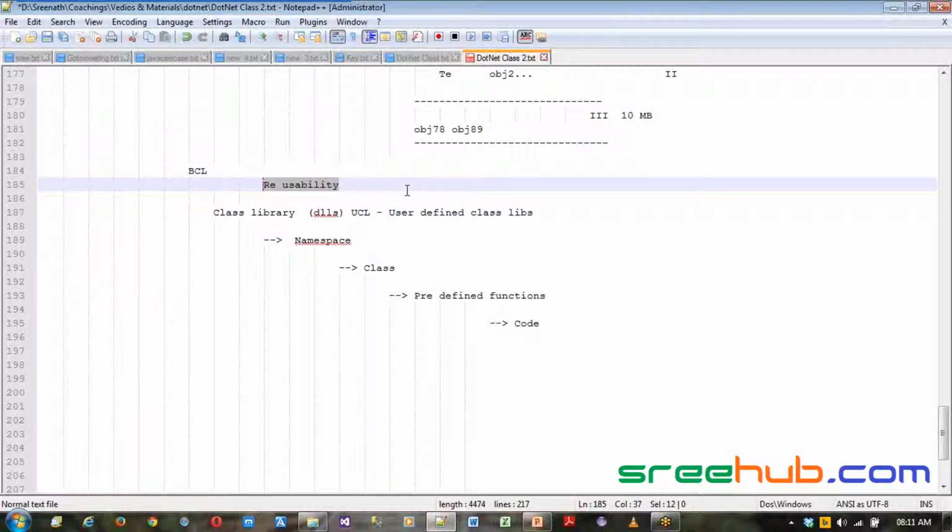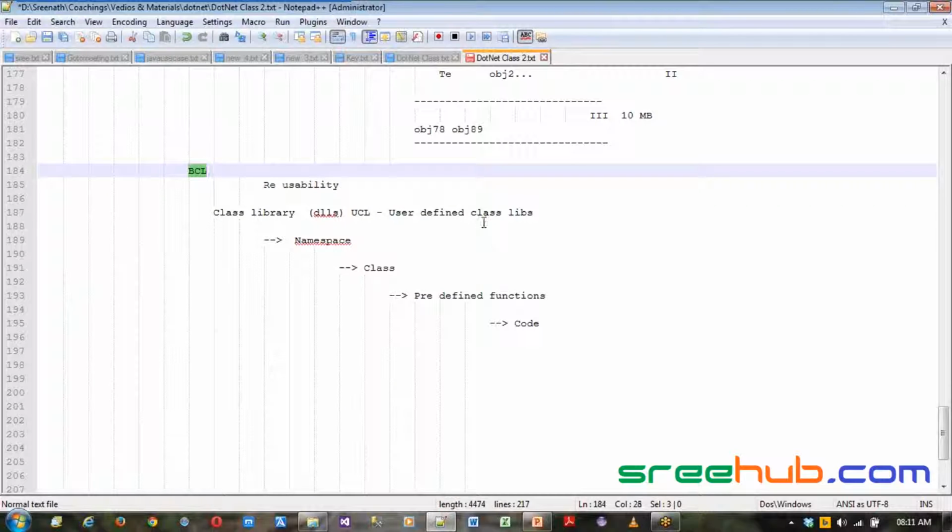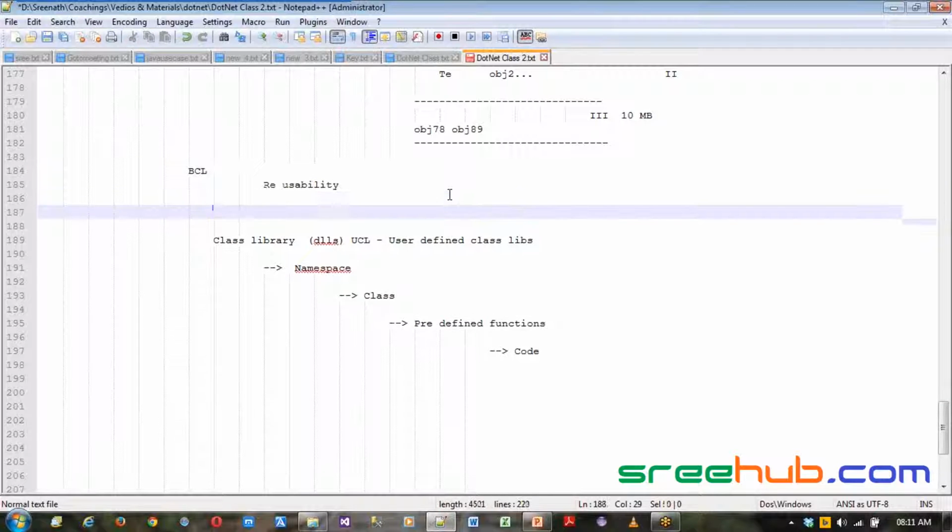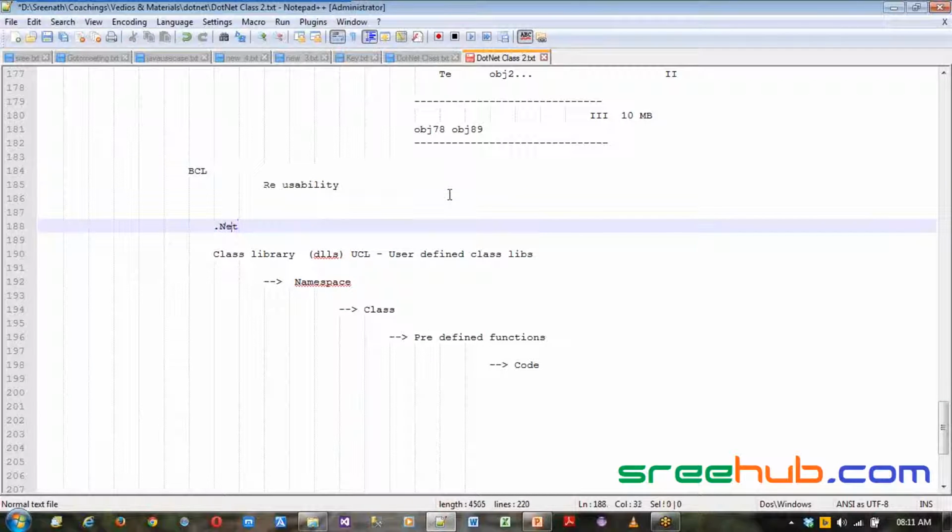Now this BCL actually comes with your .NET framework. That's what we said, your .NET framework's main component is BCL. Whenever you install a .NET framework, all your BCLs will be installed in your assemblies. So mainly all your DLLs will go into your Windows assemblies.